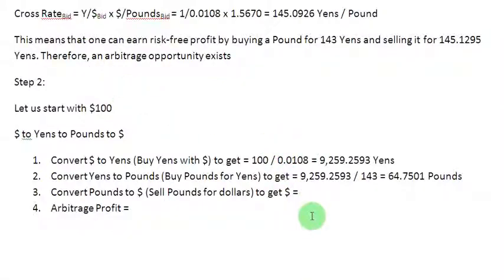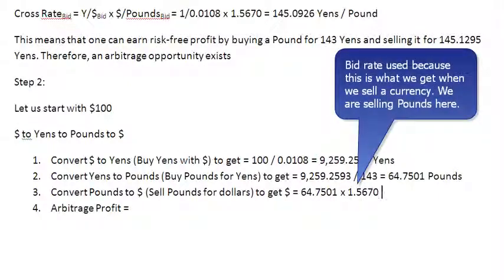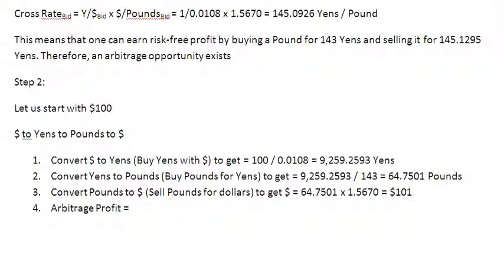what I'm going to do is I'm going to simply write down 64.7501 pounds, and then I'm going to multiply that by the bid rate, which was 1.5670, and this is going to give me, my friends, $101.4634, and you will realize that my starting amount is $100 and my ending amount is $101.4634. That gives me a risk-free arbitrage profit of $1.4634, and that is what it is.